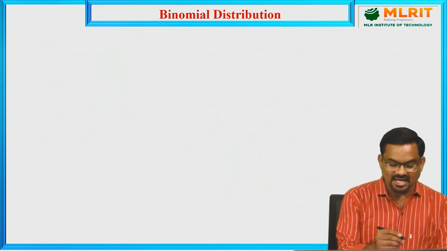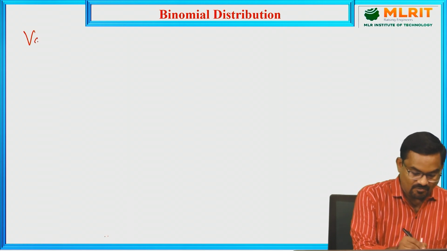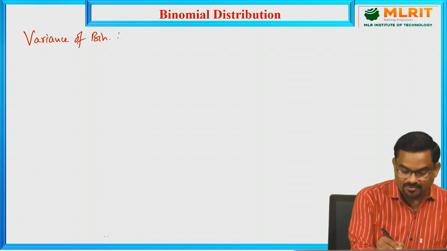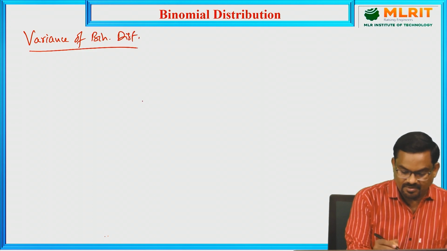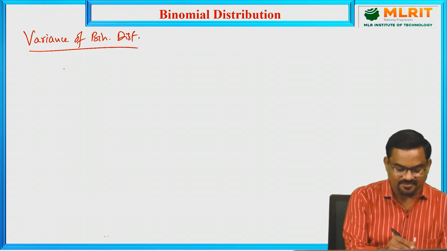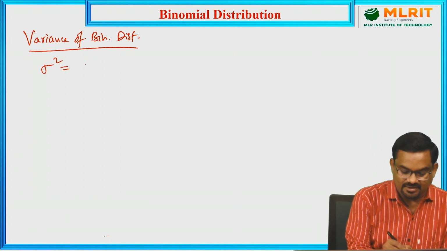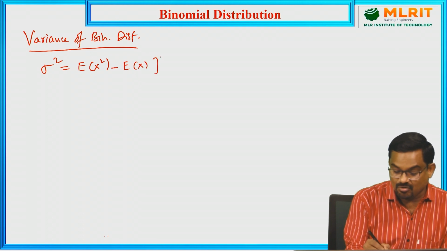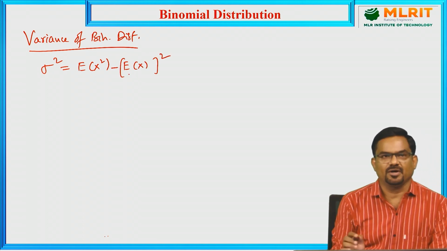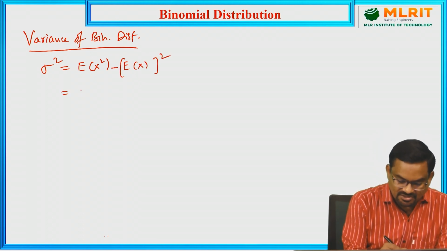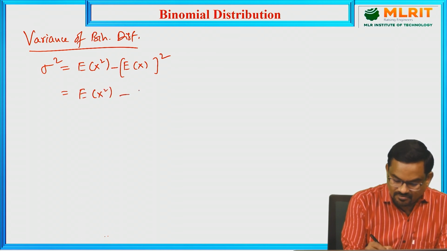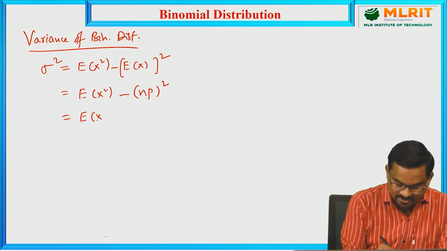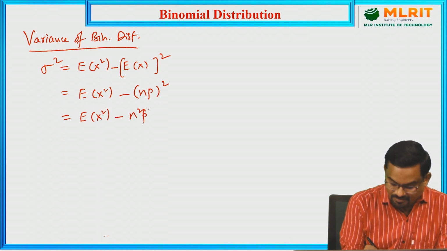Similarly, let us calculate variance. So variance of binomial distribution. What is the formula for variance? Sigma square is expectation of x square minus expectation of x whole square. This is the formula. And what is the expectation of x? Just now we have calculated, which is np, whole square. So expectation of x square minus n square p square.